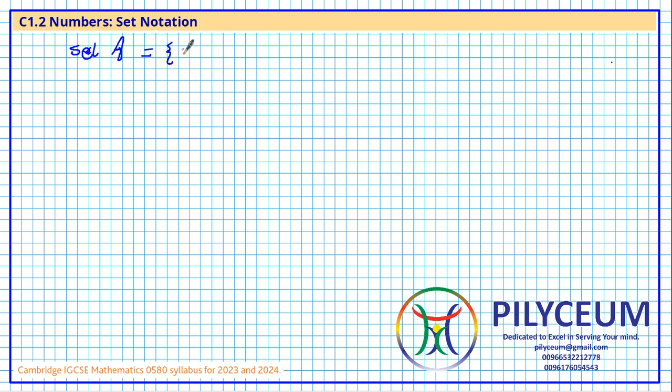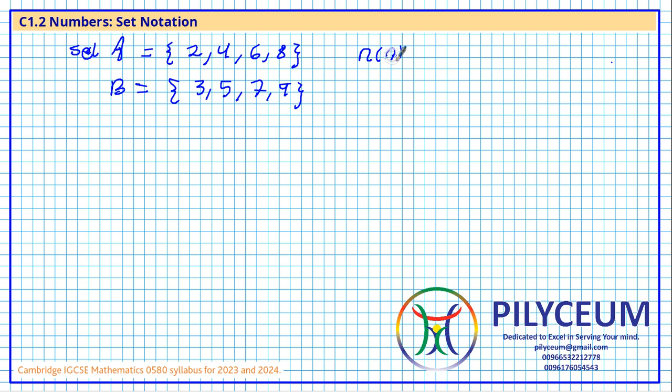These elements or members can be of common type, common features. Let's say we have even numbers 2, 4, 6, they share a common property. And let's say B is another set that contains 3, 5, 7, 9, as it may seem, they are odd numbers.